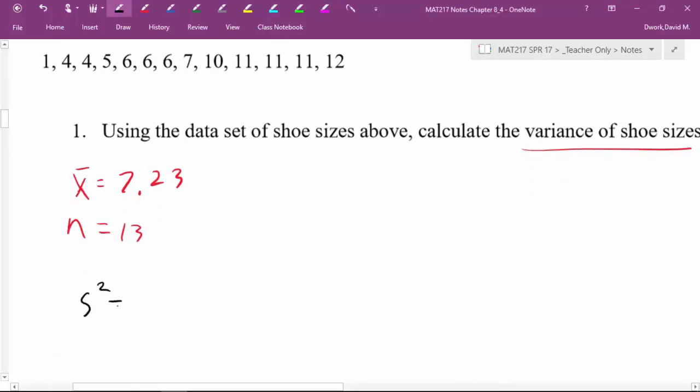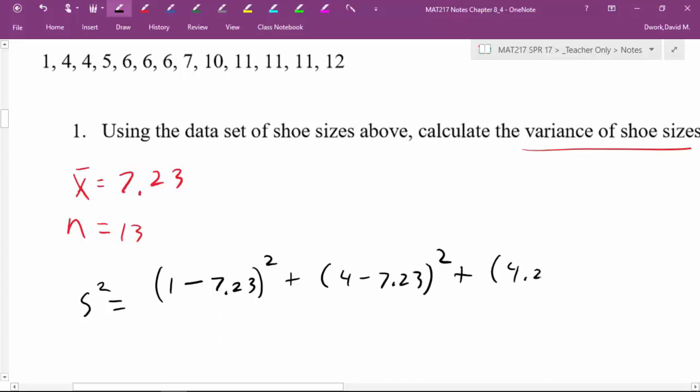So s squared is equal to my first data point, 1 minus 7.23 quantity squared, plus my next data point, 4 minus 7.23 quantity squared, plus 4 minus 7.23. Aren't we just going to have that same thing twice? So instead of writing it out, let's just do 2 times 4 minus 7.23 squared.